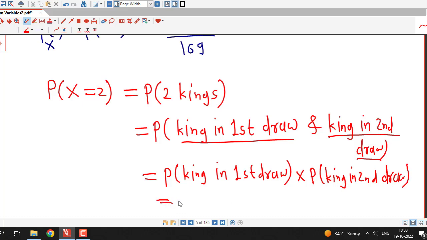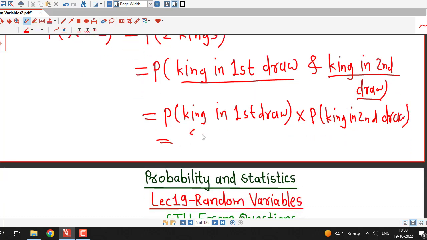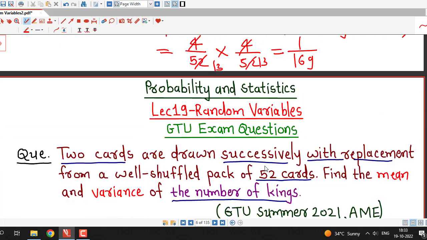Probability of king in first draw is, there are 4 kings, 4 by 52, and same thing here also 4 by 52, and we can cancel out 4. Here we have 13, here also we have 13. 13 into 13 is 169.